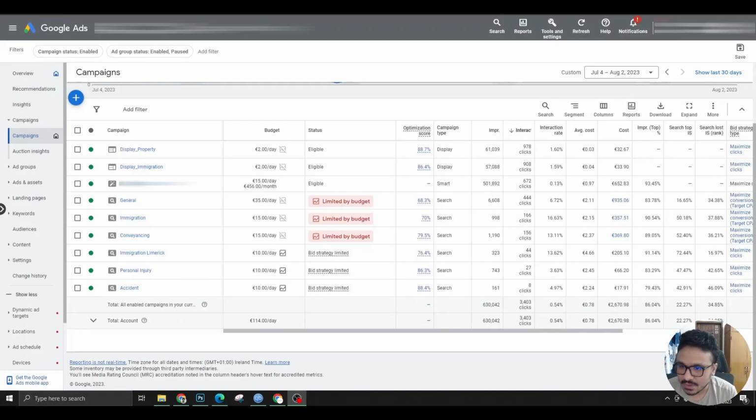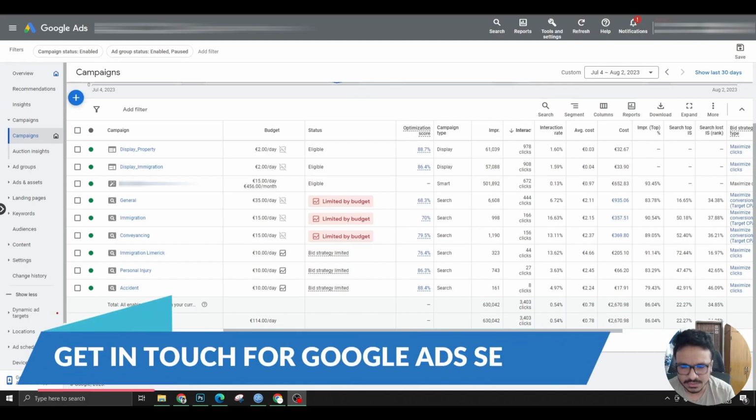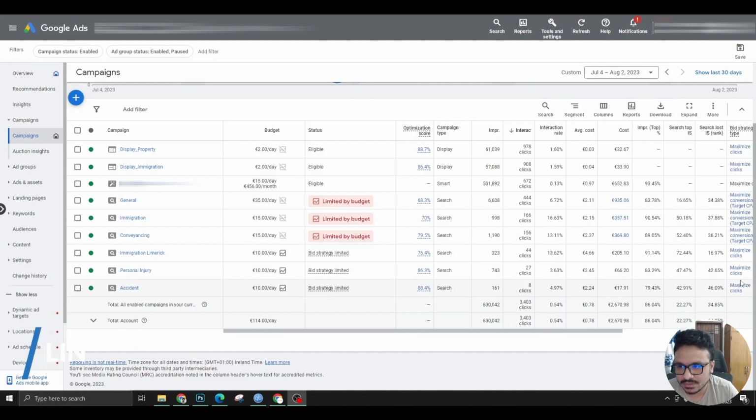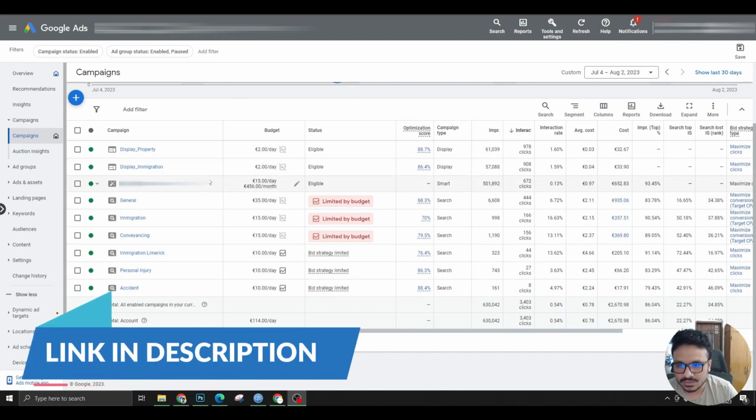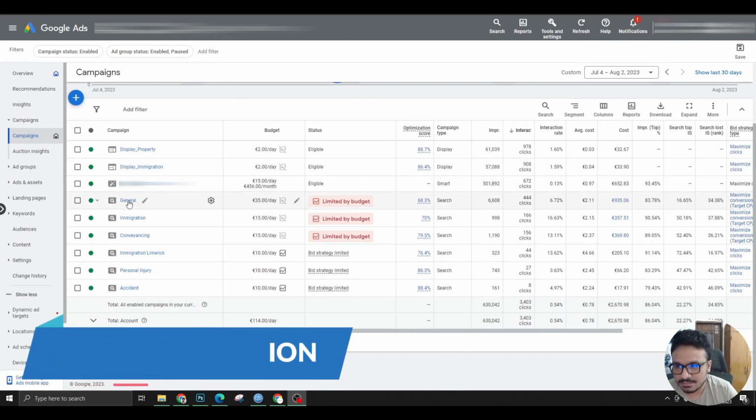So today we are going to talk about Google Ads for solicitors. As you can see on my screen, you can see a lot of campaigns that are live currently. This is actually an account for solicitors, and we've been doing campaigns for this firm. What I am trying to show you today is the strategy we applied and what result it brought us. I want to go over the strategy in short, so you guys could understand what's going on here. So let's talk about this campaign, the general campaign.